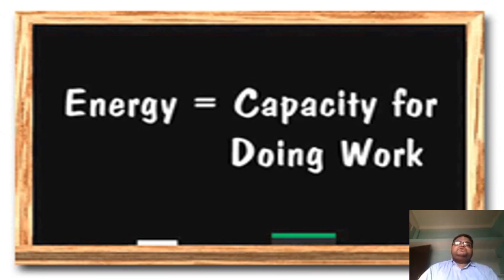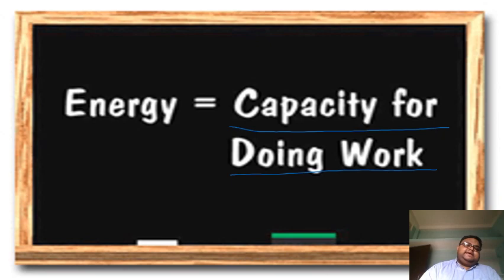So students, how do we define energy in physics? We define energy as the capacity of doing work. Write down in your notebook: energy is the capacity for doing work. The ability to do work is also known as energy.